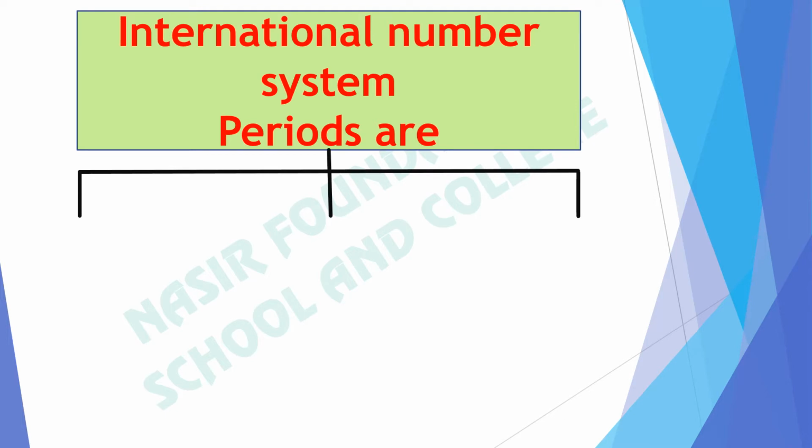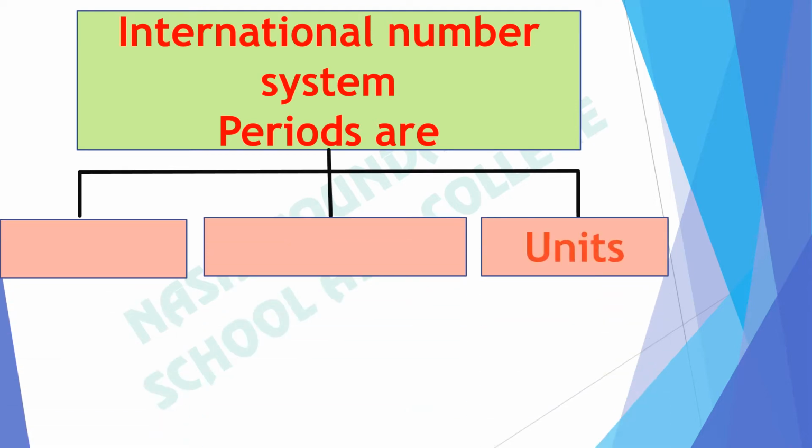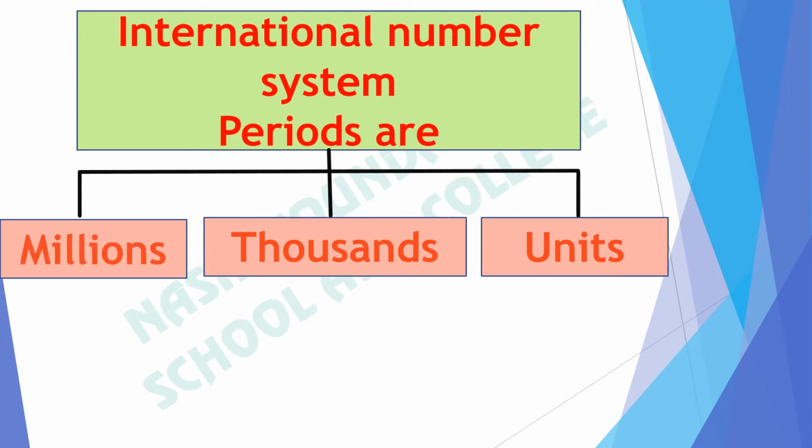Periods are divided into three groups: units, thousands, millions. Students, do you have any idea into how many groups the units are divided? It is further divided into three groups: unit, 10, 100. If we count from the right side, the first digit will be called unit, the second digit will be tens, and the place value of the third digit will be 100.